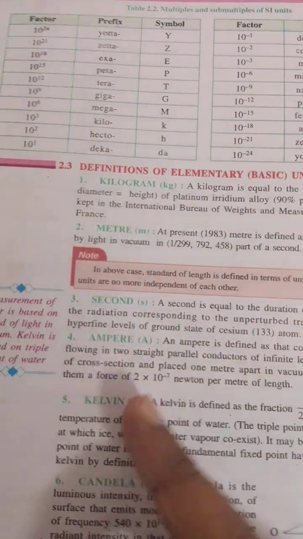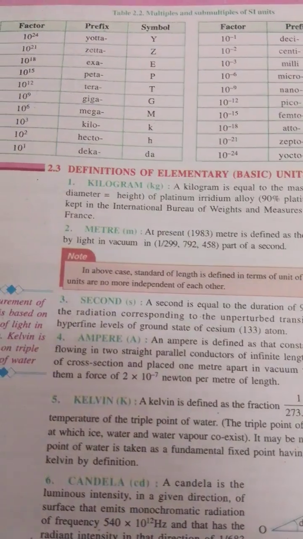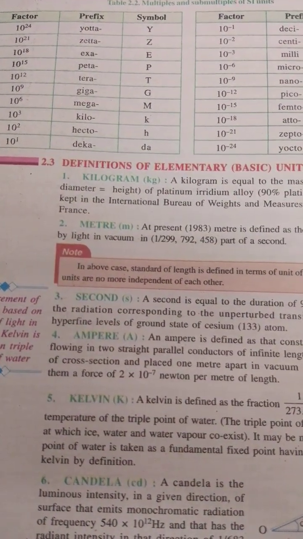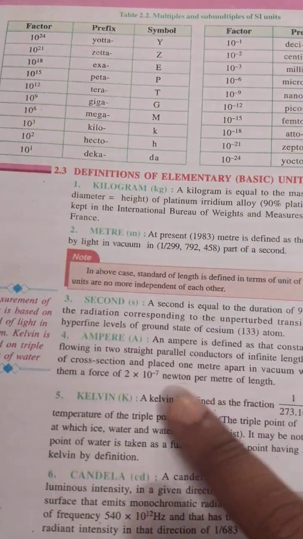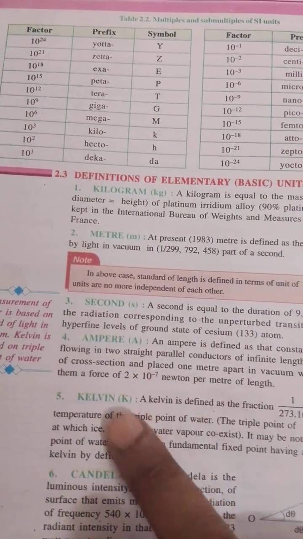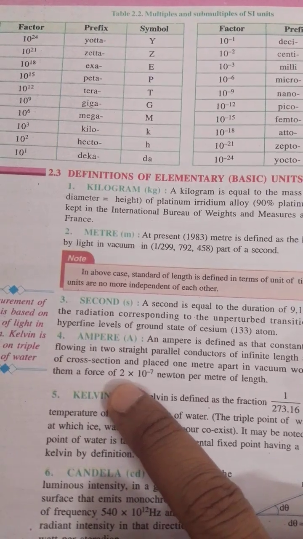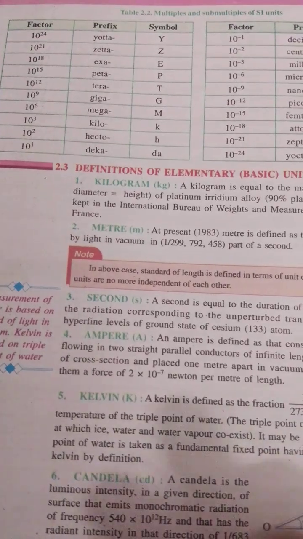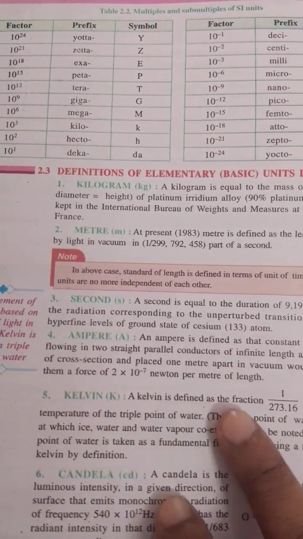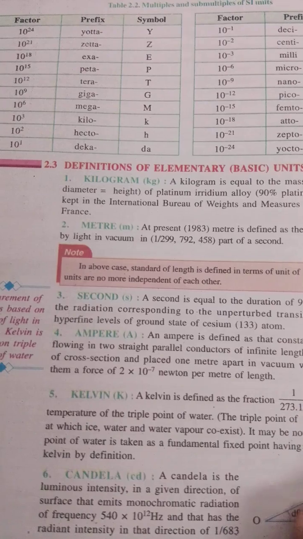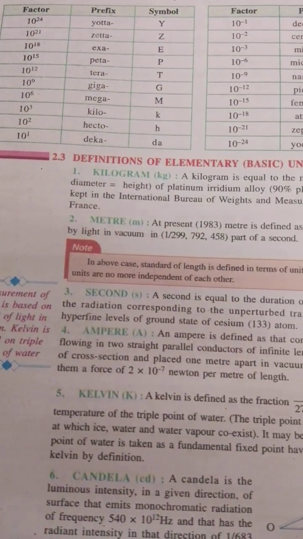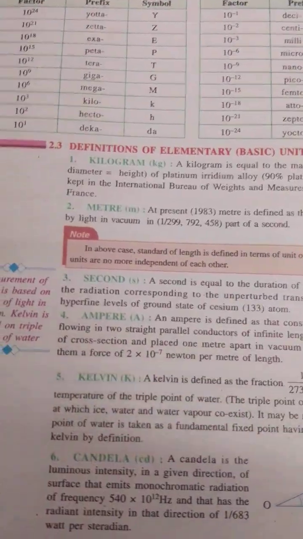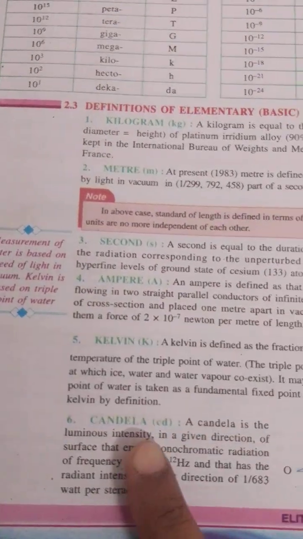What is 1 ampere? 1 ampere is defined as the constant current through two parallel current wires of infinite length separated by 1 meter in vacuum, such that the force of repulsion or attraction between them is 2 into 10 power minus 7 Newton per meter length. How can you define 1 Kelvin? A Kelvin is 1 by 273.16 of the thermodynamic temperature of the triple point of water, because the triple point of water is 273.16 Kelvin. How can you define 1 candela?